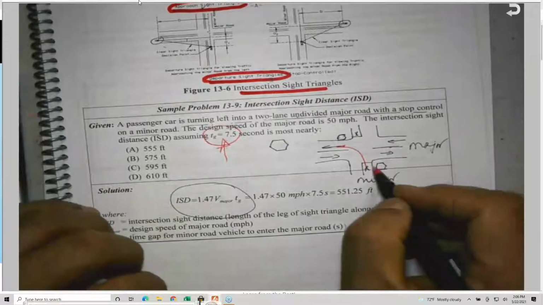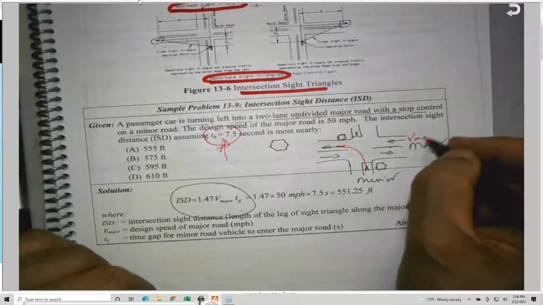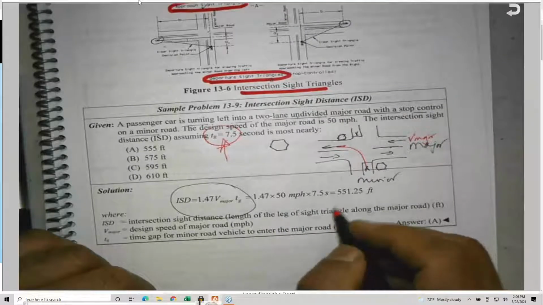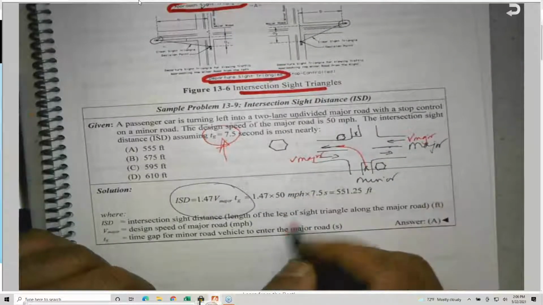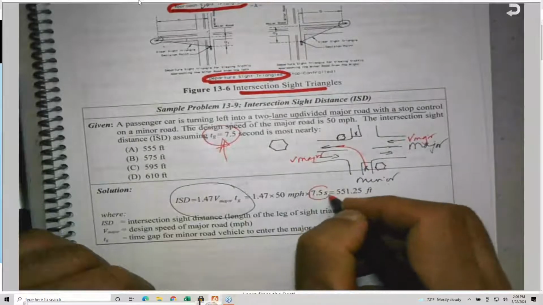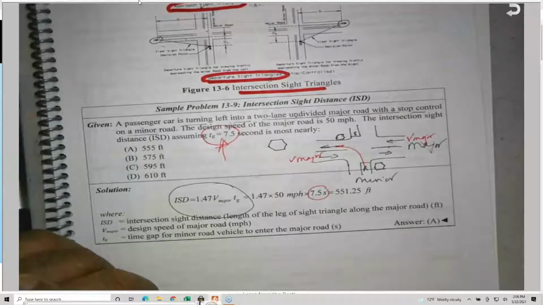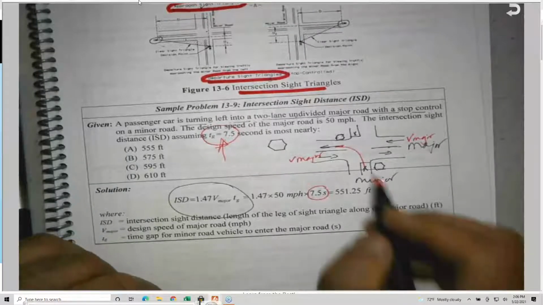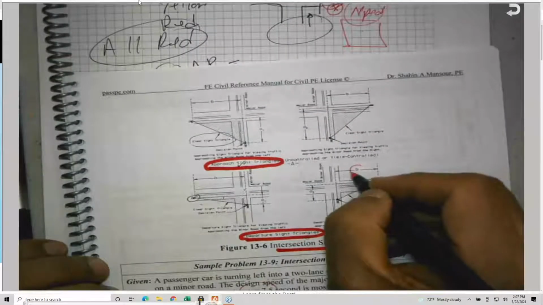If I know the V major, which you should be given, and we are using 7.5 seconds as T sub G, that means the distance from here to here is measured along this distance we're talking about.